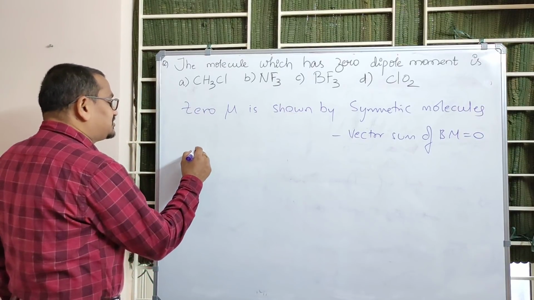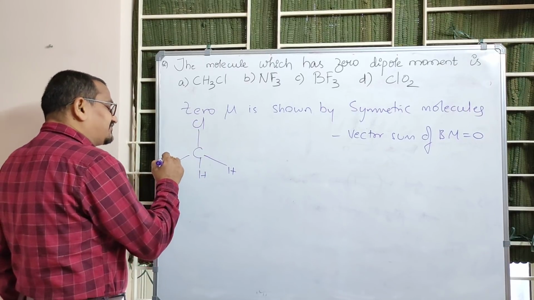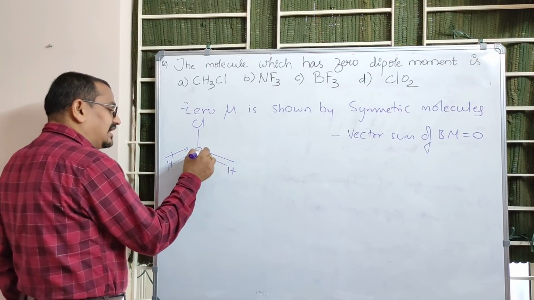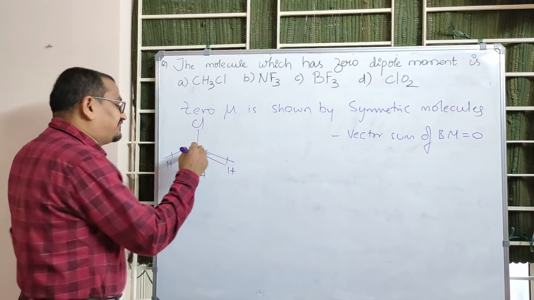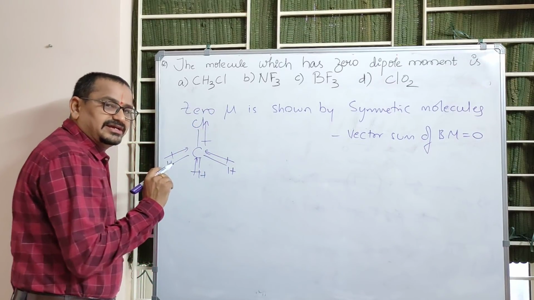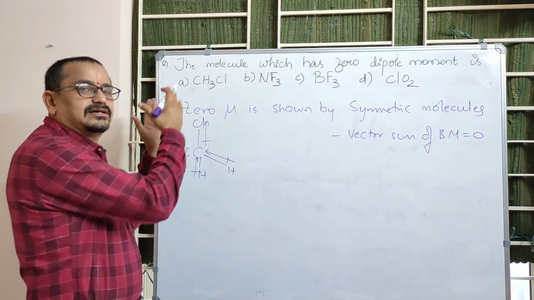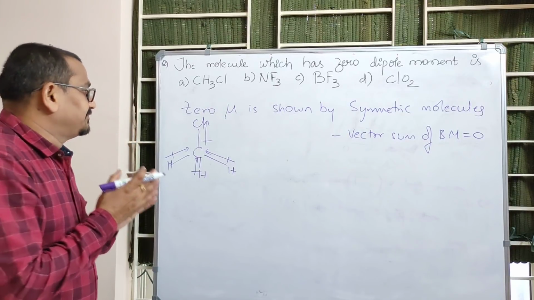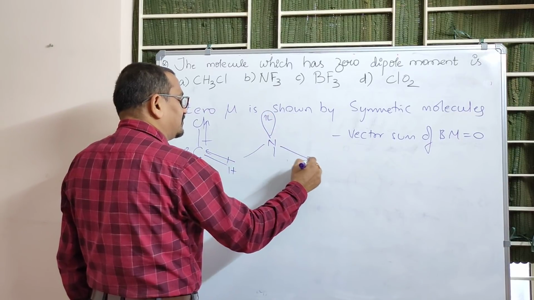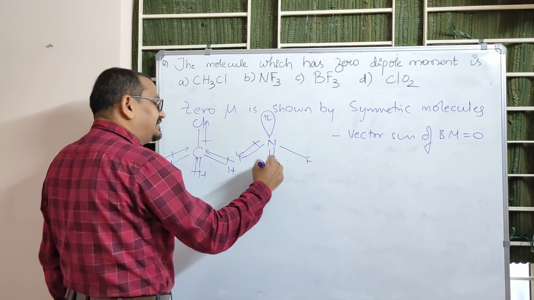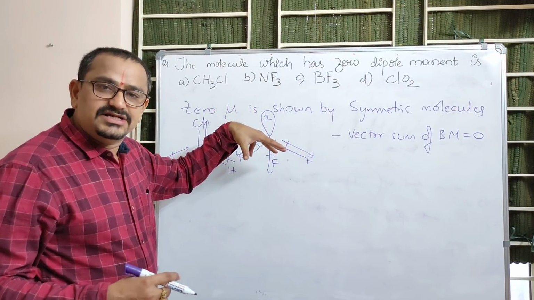Now let us see. CH3Cl. It is from hydrogen to carbon, hydrogen to carbon, hydrogen to carbon. From different directions, it is getting projected in one direction. And from this, it is towards chlorine, right? So the direction of polarity is projected in one particular direction. And when it comes to NF3, nitrogen trifluoride, fluorine is more electronegative. The bond moment is getting dispersed in different directions.